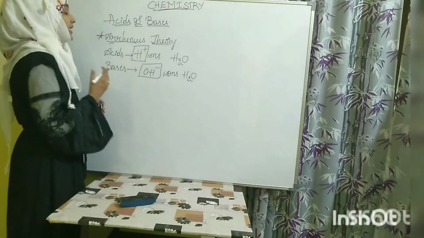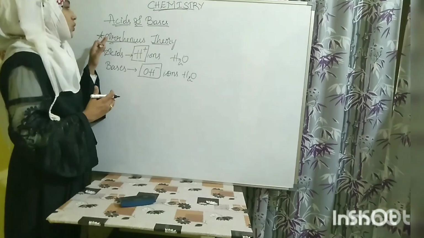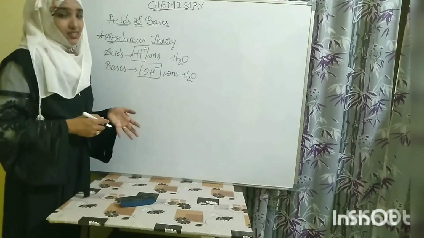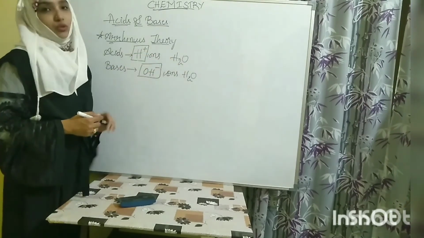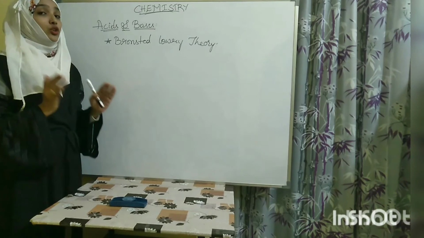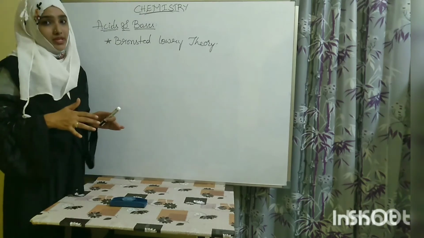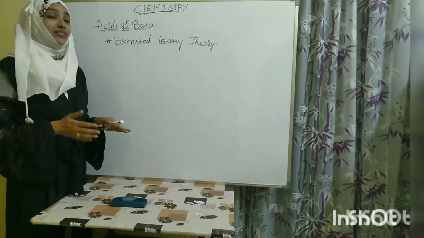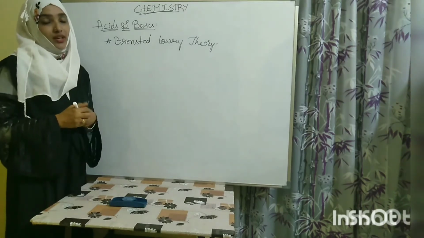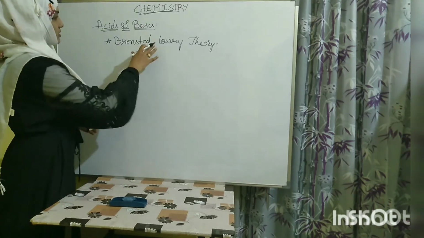Why the next theory? Why is this not the only theory which has been used? We have seen so many acids which don't dissolve in water. So, why Bronsted-Lowry theory? Because all the acids and bases don't dissolve in water. So what will you do? How will you decide if it is not liberating H plus ion and OH minus ion in water? Then how will you decide acids and bases? For that, Bronsted and Lowry theory.